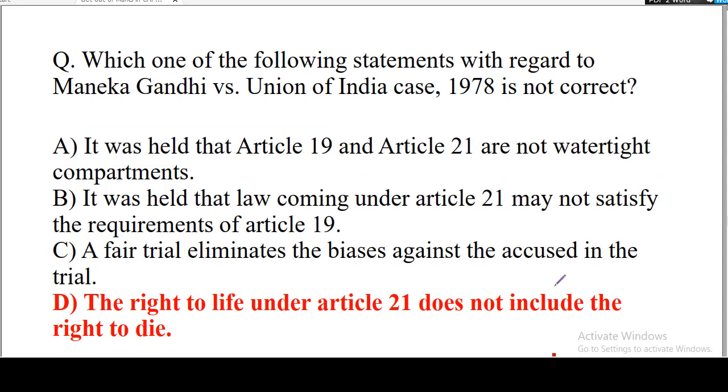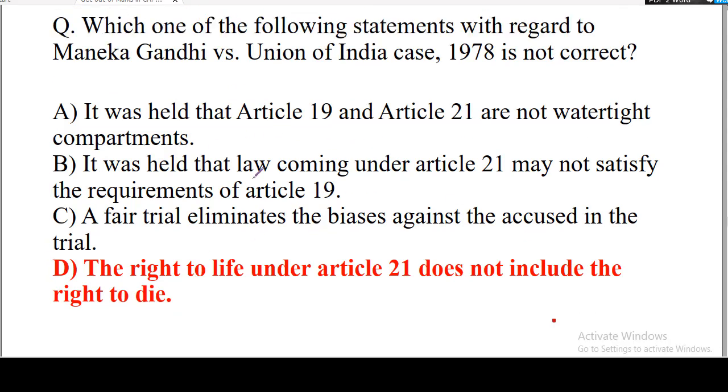So the next question was about Maneka Gandhi. Here we have these options. It was held that Article 19 and Article 21 are not watertight compartments. This is a general statement which seems right. It was held that law coming under Article 21 may not satisfy the requirement of Article 19. So this is also right. A fair trial eliminates the biases against the accused in the trial. So all these three statements are just generic, standard statements that seem right.